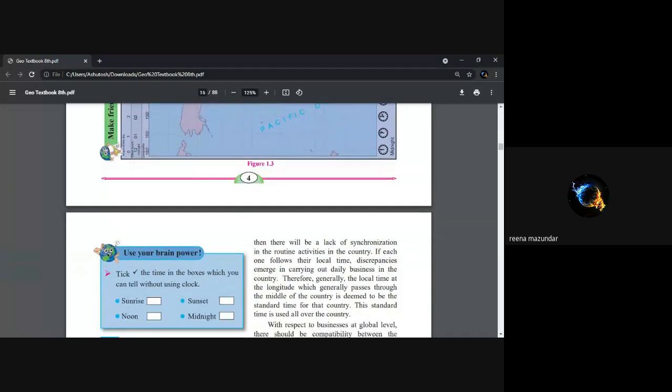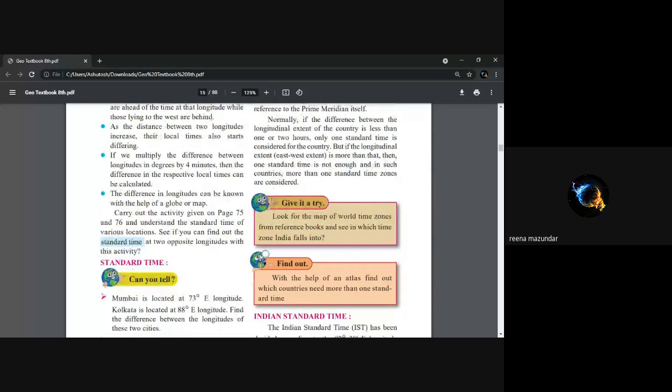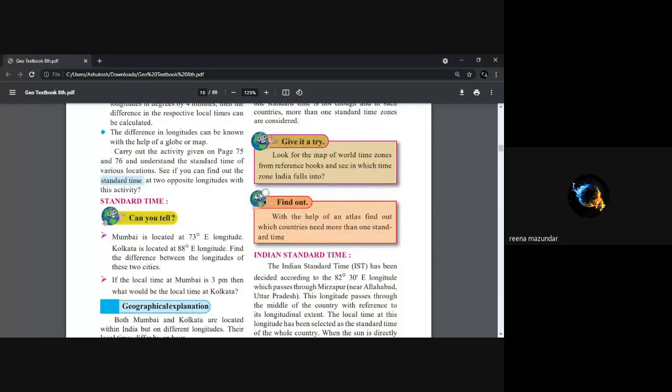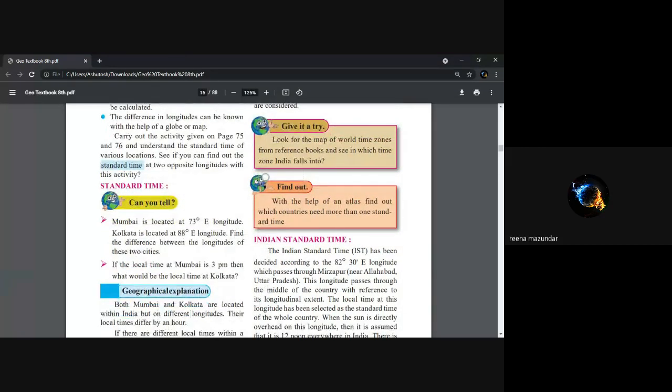Okay. Now my first question. What is the location of Mumbai and Kolkata on longitudinal extent? Yes. Mumbai is located at 73-degree east longitude, and Kolkata is located at 88-degree east longitude. Longitude. Okay.